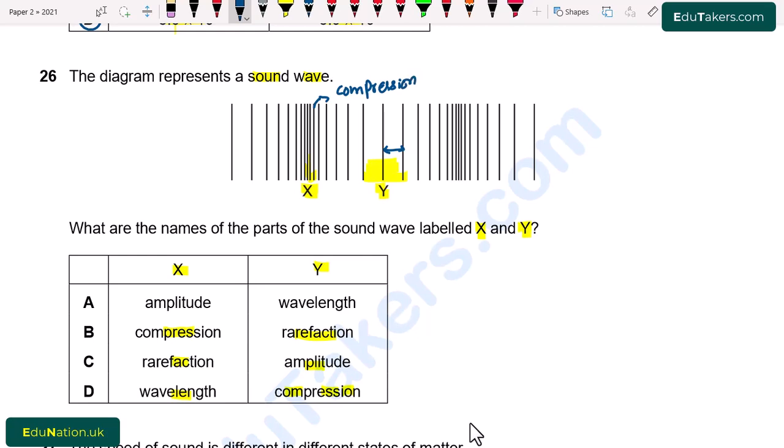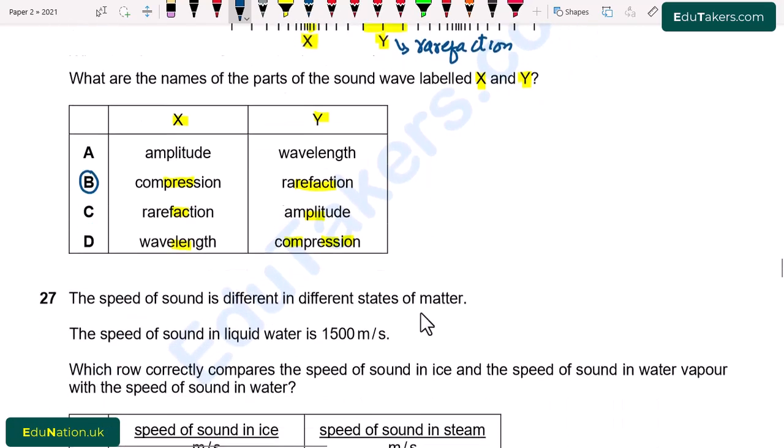While the region where the wavefronts are further apart from each other, this region is rarefaction. Wavelength is basically the distance between two wavefronts. So from here option B is correct, which shows compression and rarefaction.